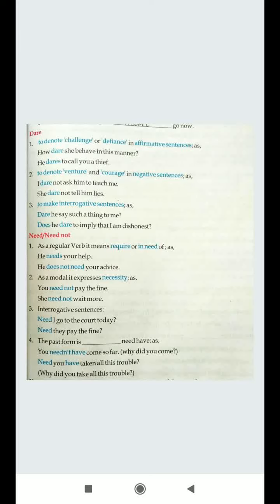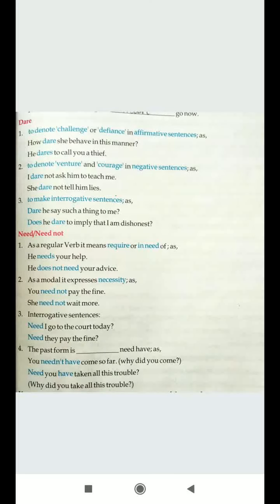Like I say, need I to explain? Like I say, need I to say something? That means I don't need to. That means it is not necessary. So need I to do something? Need I to repeat it? That means it is not necessary to repeat.